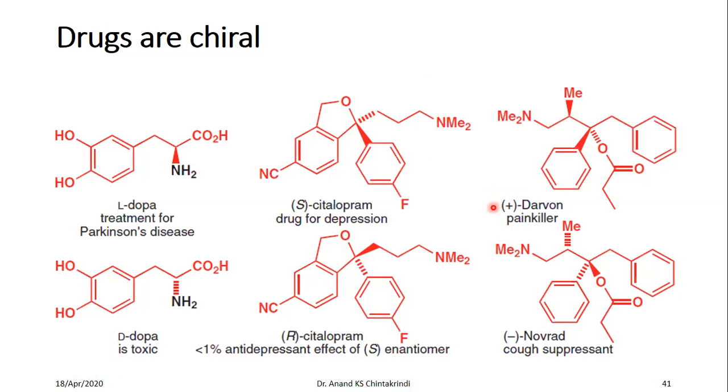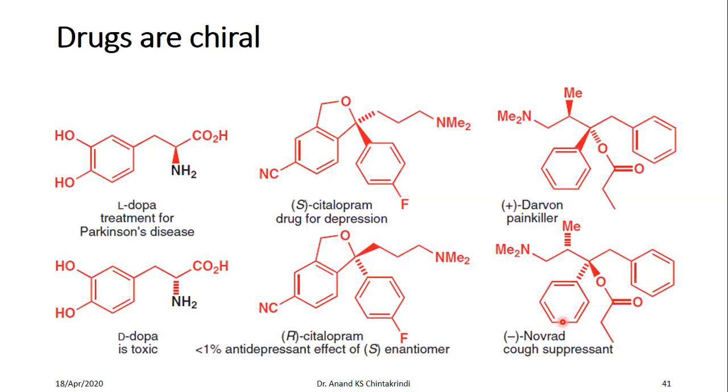It is a dextrorotatory enantiomer, whereas its levorotatory enantiomer is used as a cough suppressant. So we have seen three cases: one where an enantiomer is toxic, one where the other has no biological activity, and one where it has a different activity.